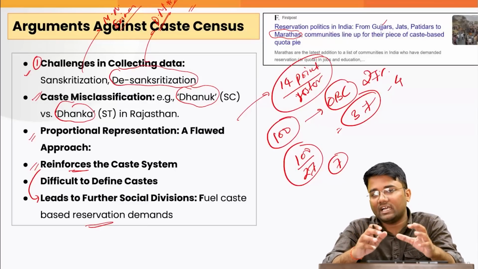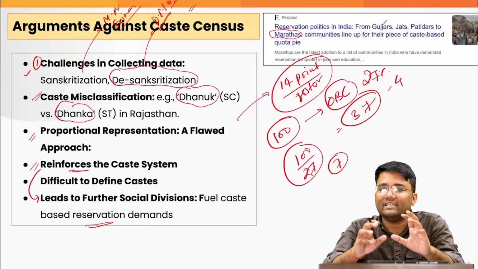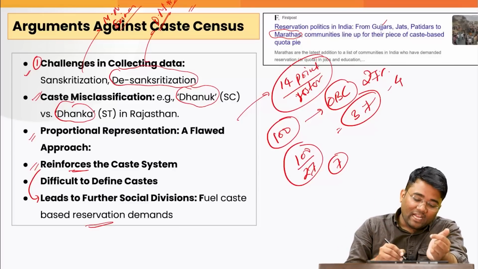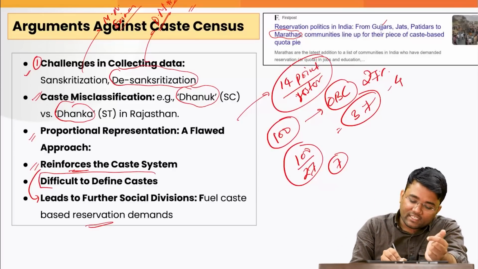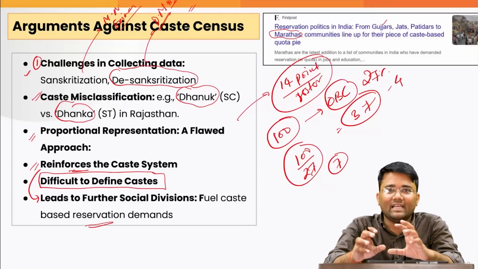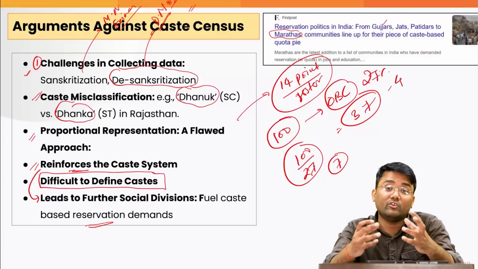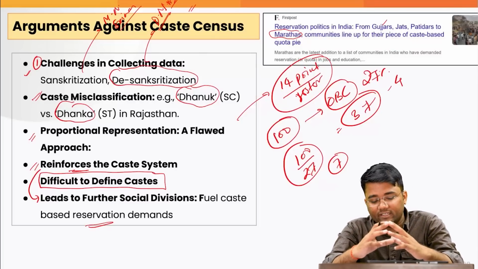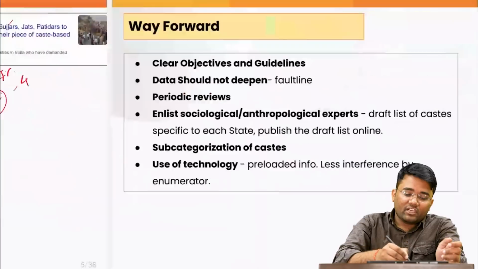It will further undermine the social cohesion and social integration in the society. Again, it is very difficult to define the caste, because there is no proper definition of the caste, and there is no objective criteria based on which caste can be identified. So what should be our way forward?